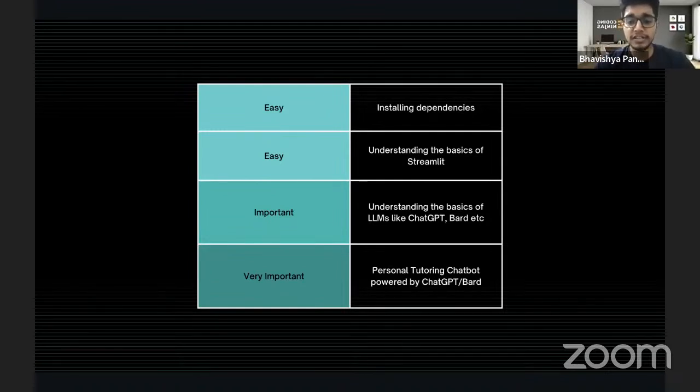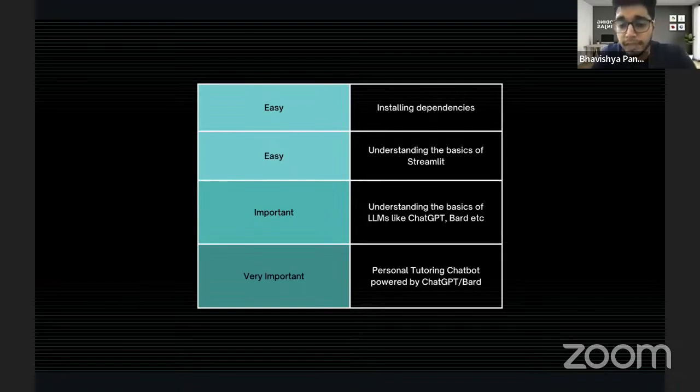Then there are these two sections next. The important section is to understand the basics of LLMs like ChatGPT, Bard, etc. Right? So we'll understand privacy concepts and all of those things would be there, right? What all things you have to make sure, what all things you have to do, what all things you don't have to do, which would again be supported by the cheat sheets that I would be providing at the end of this masterclass, right? Along with the certificates that you would get, of course, right?